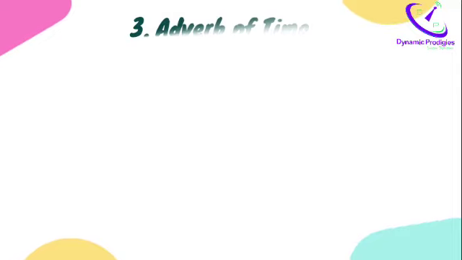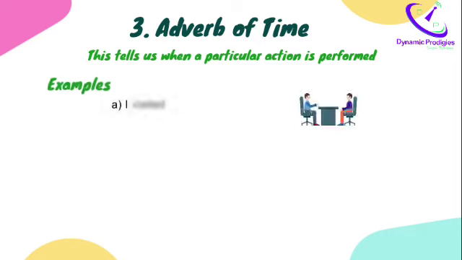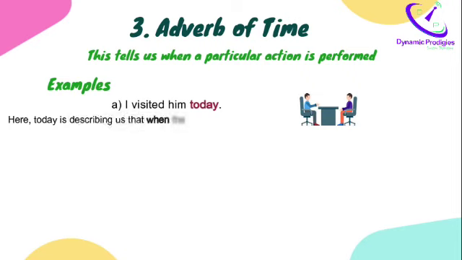Let's move to the third one, which is adverb of time. This tells us when a particular action is performed. For example, I visited him today. Here today is telling us when the action is performed. Hence, today is an adverb.